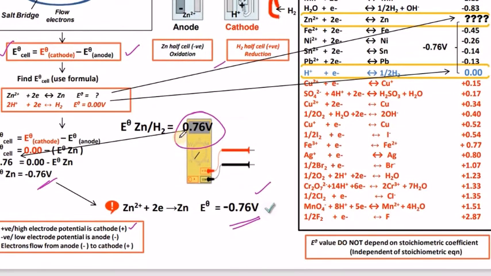So 0 is greater than minus 0.76, that is why zinc, with the negative value, is considered as the anode, and hydrogen is considered as the cathode. So electrons flow from anode to cathode, from zinc to hydrogen. Because of that we are saying H plus is taking the electrons, forming hydrogen gas. That means these electrons are coming from the zinc anode.